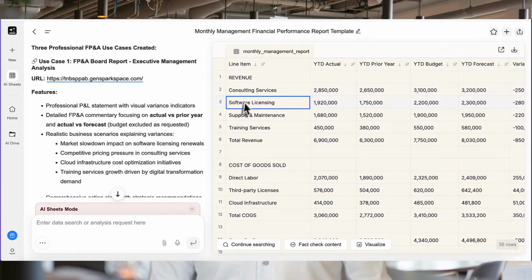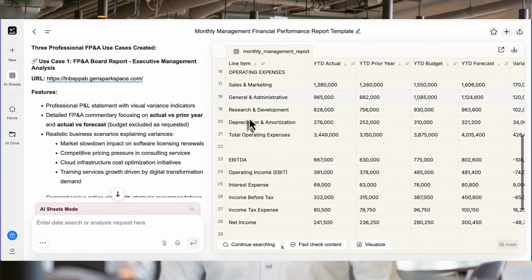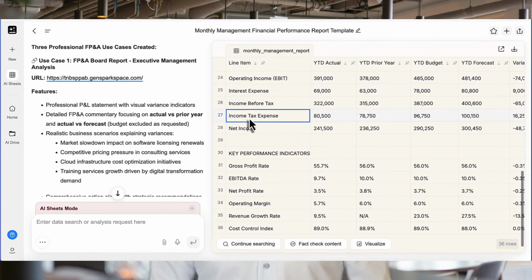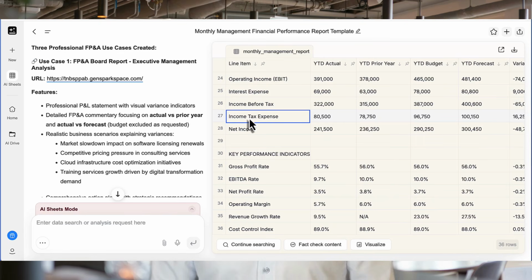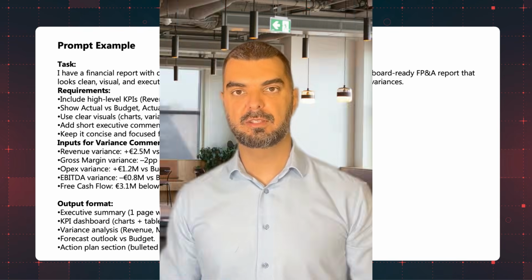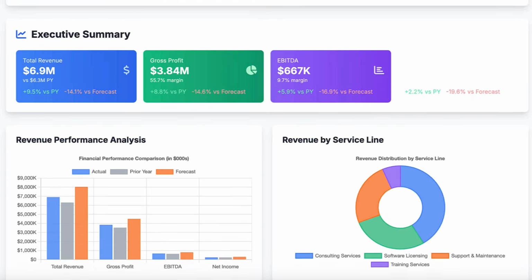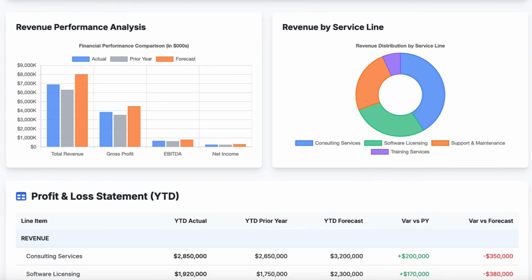Genspark. First, I'm importing our raw monthly management report table in the AI tool. Of course, I'm not giving company names due to confidentiality. I'm now writing a prompt where I explain everything I need and in what format. I'm also listing some factors that influenced better or worse results or indicators. Here's what I get. A board-ready report with visual variance indicators, executive commentary, and actionable insights that would normally take hours to create. Look at this.